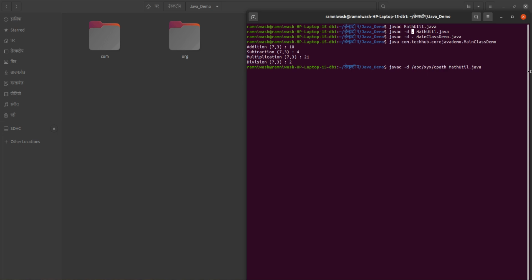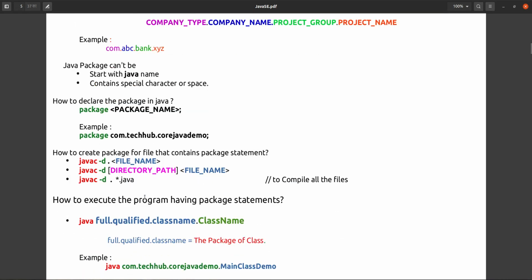But currently this directory is not there. ABC XYZ C path is not there. If this directory is valid, then you can put it in that directory, no issue. So this is the way to put it in another directory.